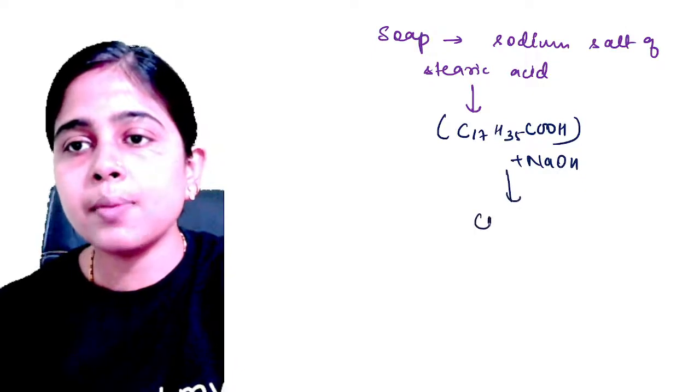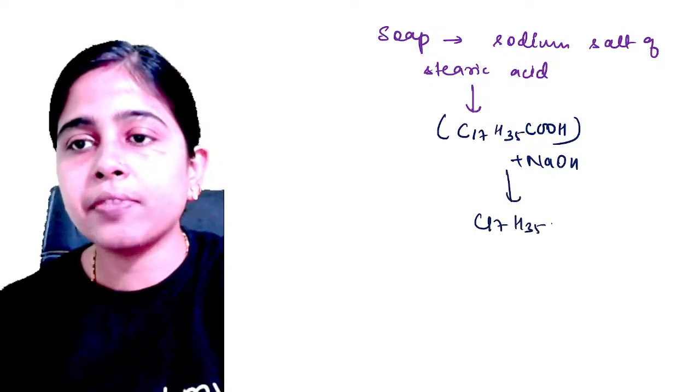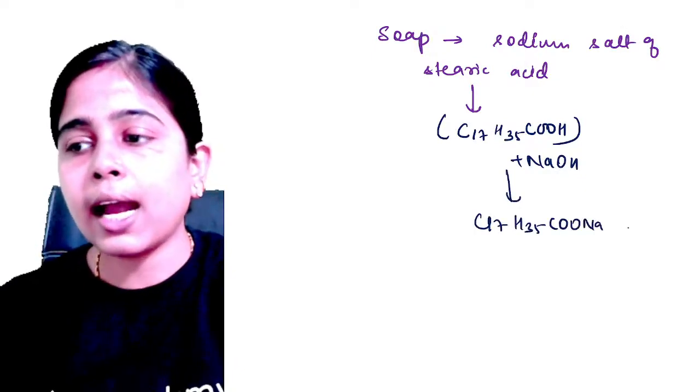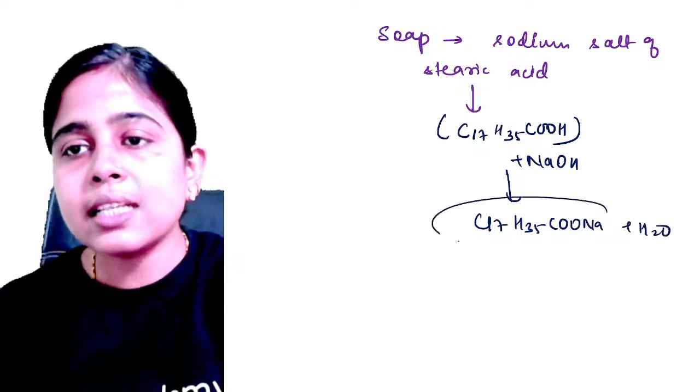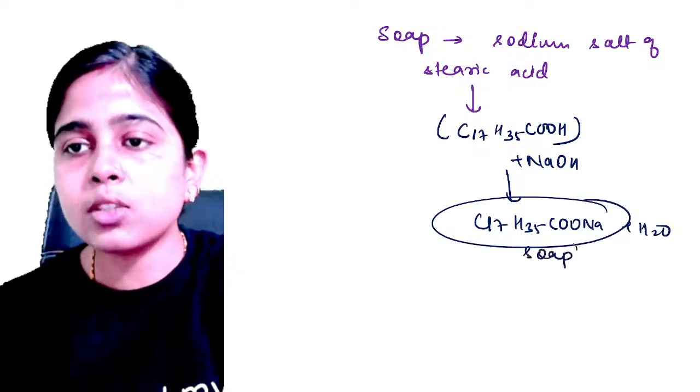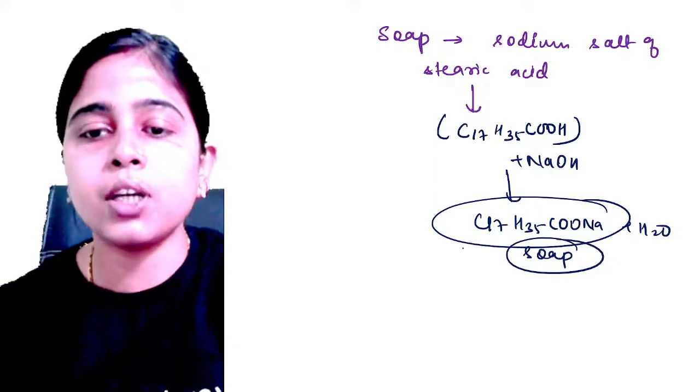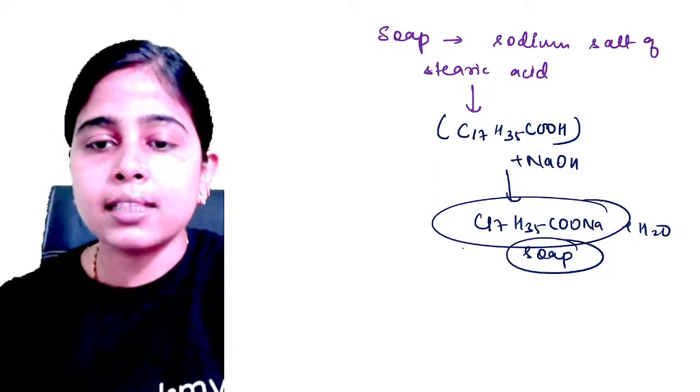Now, what happens if you react sodium hydroxide with this particular thing? What happens? It becomes C17H35COONa, and your H2O comes out. This is the soap. This is the soap. Okay, this is the sodium salt of your stearic acid, and this is your soap.